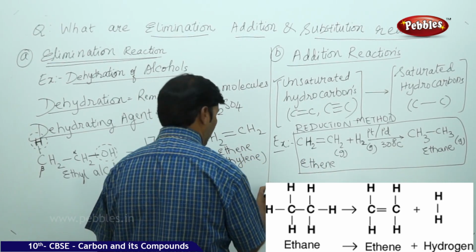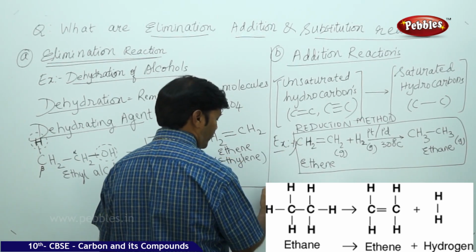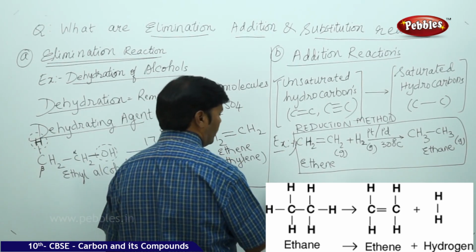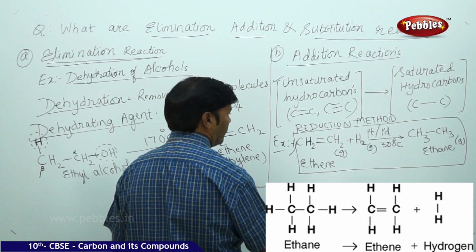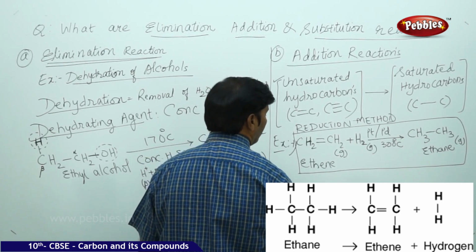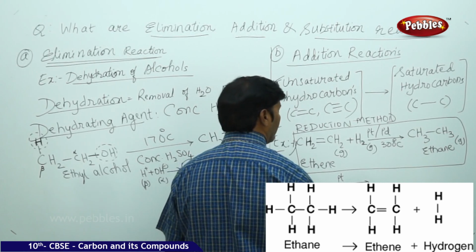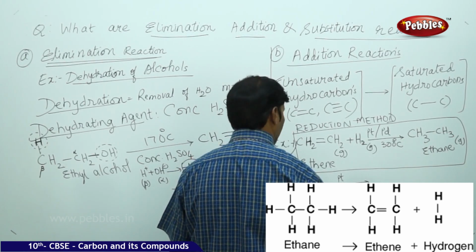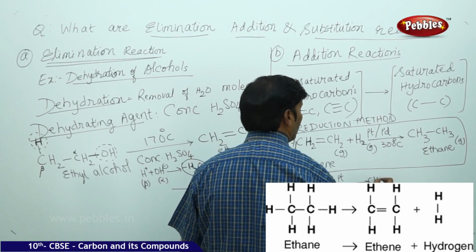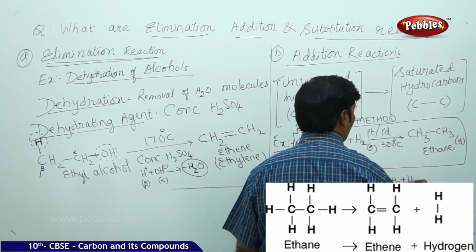In the second example, CH triple bond CH plus H2 in the presence of platinum at 300 degrees centigrade gets converted to CH2 double bond CH2.